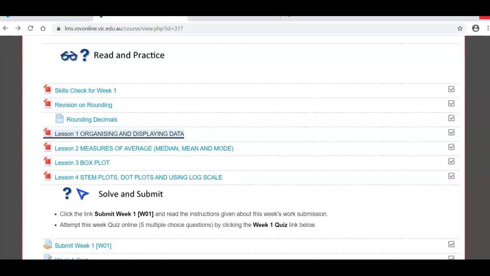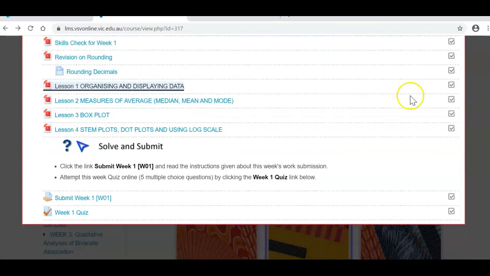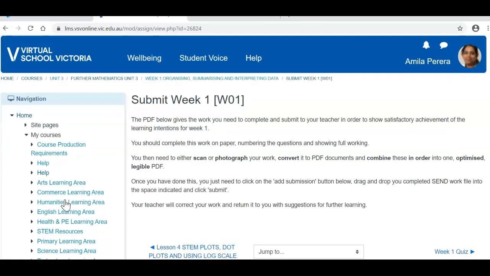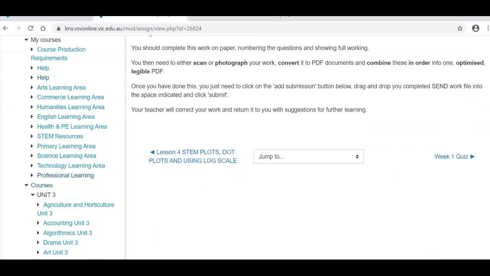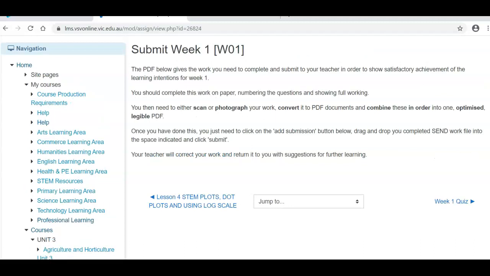Okay, I'm going to close this. So that is lesson 1. You need to do all 4 lessons before you submit your work. So once you click on the submit week 1, you should get a PDF here. Because this is way early, I started this today, the 19th of Jan. Before week 1 begins, we will put a PDF here. So you need to click on that PDF, and then you will get the questions that you need to submit.